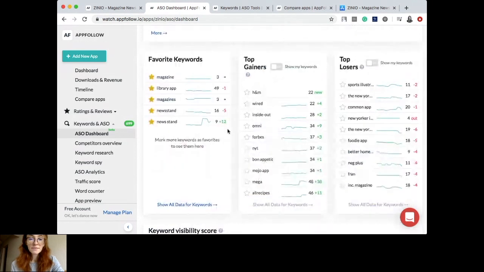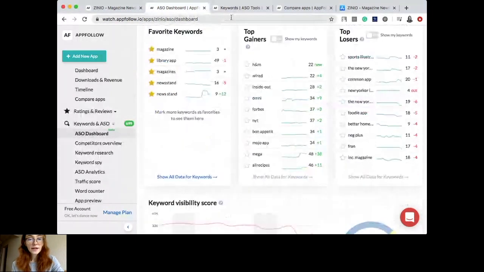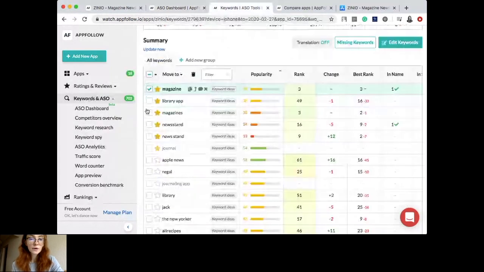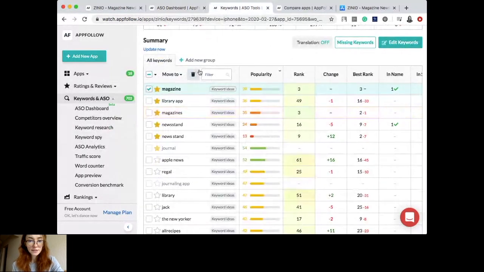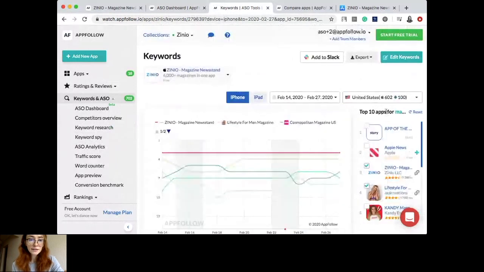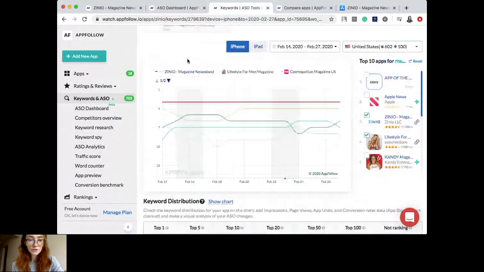Here we can also see the main keywords that are growing and that are losing positions, and I already marked some key search requests as favorites, and we can also track them separately here. To analyze the keywords a little bit more deeply, we can see that here I already collected some semantic core for this application. We are still looking at the United States region and the iOS version of the application.